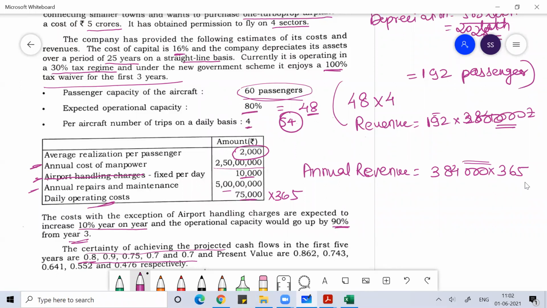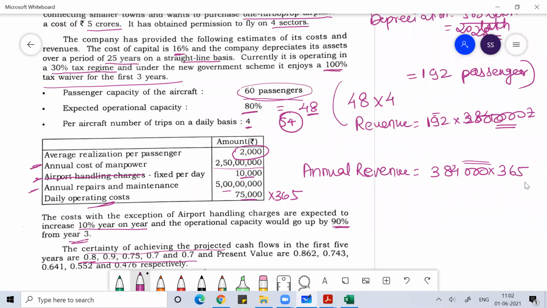Once this probability factor is multiplied with your expected cash flow, we discount our cash flows with RF. Normally with the risk-free rate of return we discount our cash flow, because all other risks related to the project are accounted for under the certainty equivalent. So if you have more risk, automatically you have a lesser value of certainty equivalent. And if you have less risk, automatically you have a value closer to one.